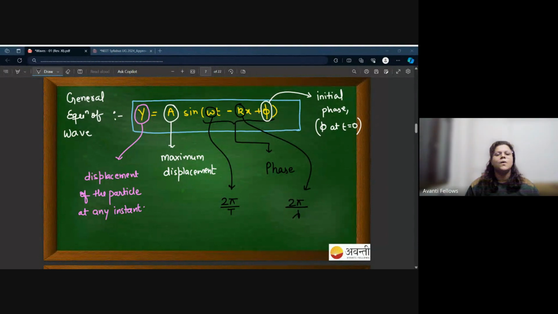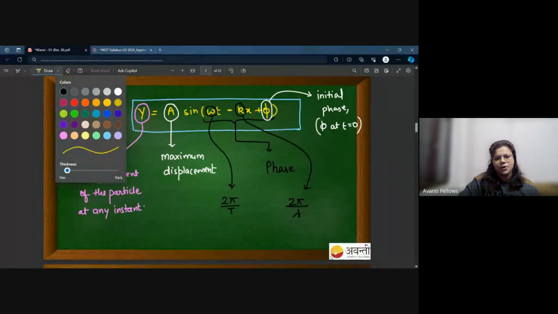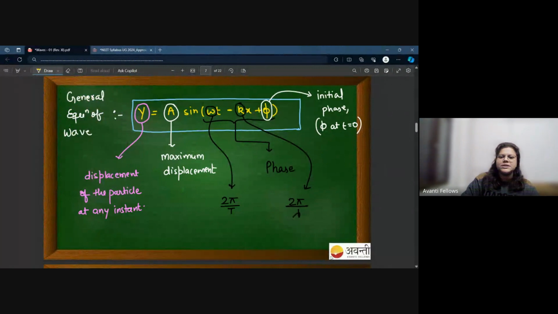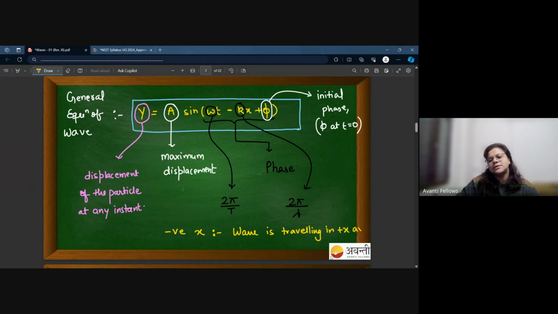Yes, ma'am. Now there is one more thing, and please keep it in your mind. If the coefficient of x is negative, negative x basically represents that the wave is traveling in the positive x-axis.